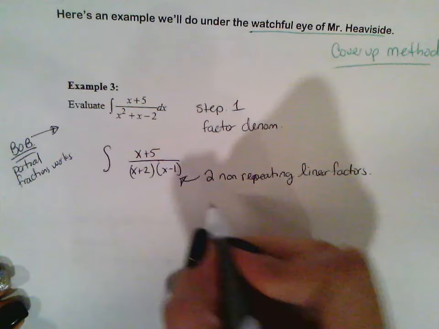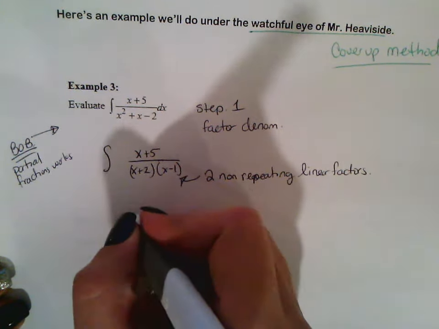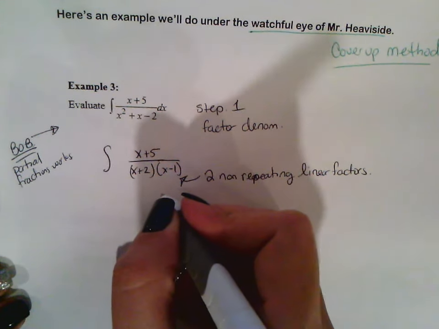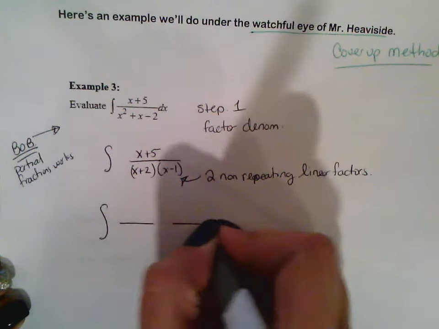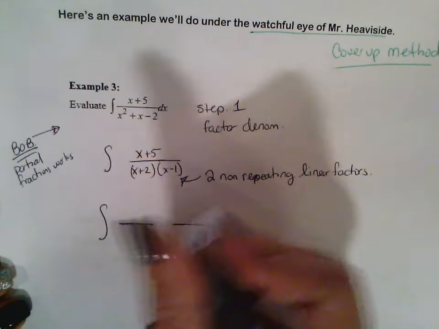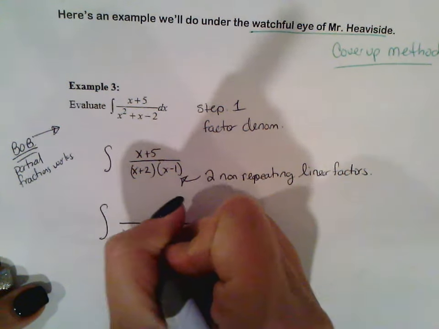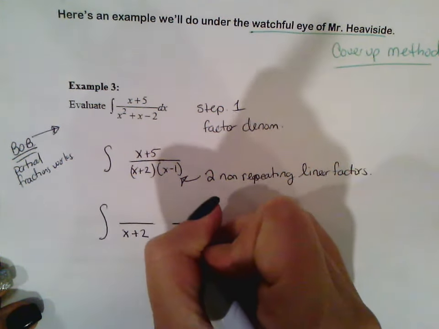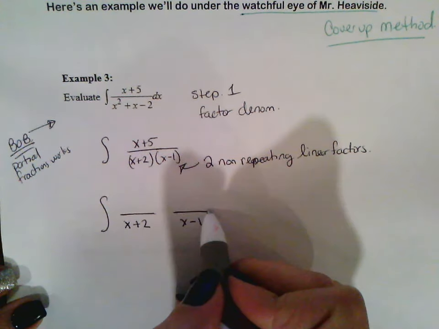Now that you have your denominators, what we want to do is split this up into two linear rationals. One with x plus 2 as the denominator, one with x minus 1 as the denominator. Now the question is, what is the numerator?